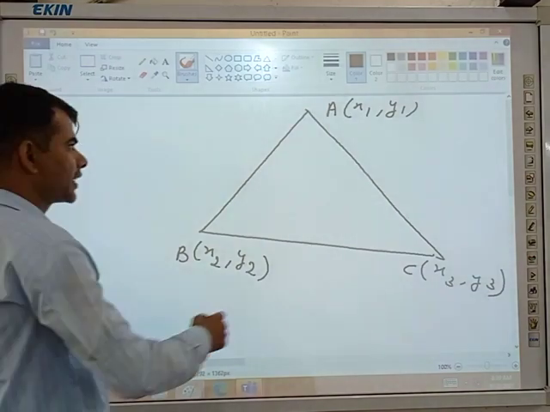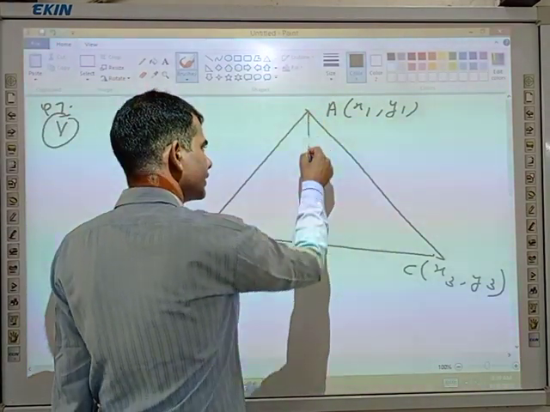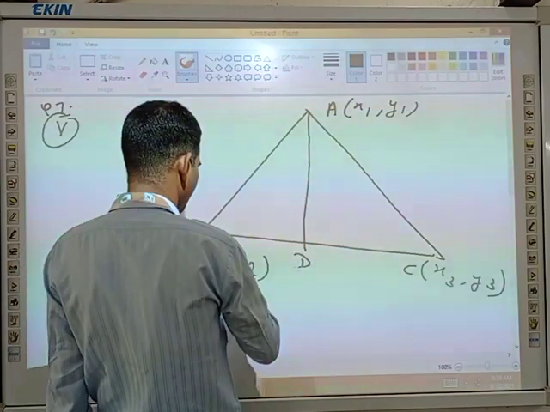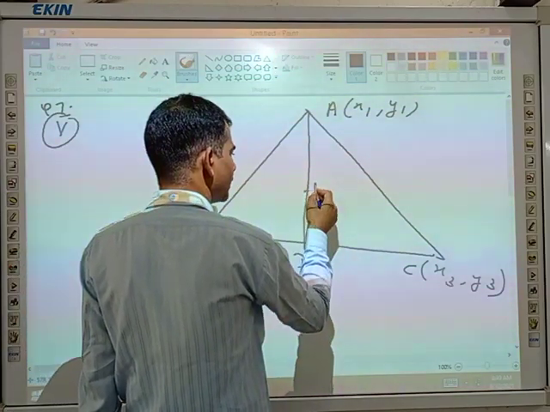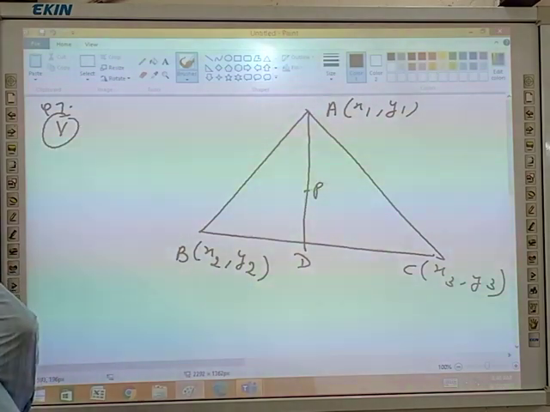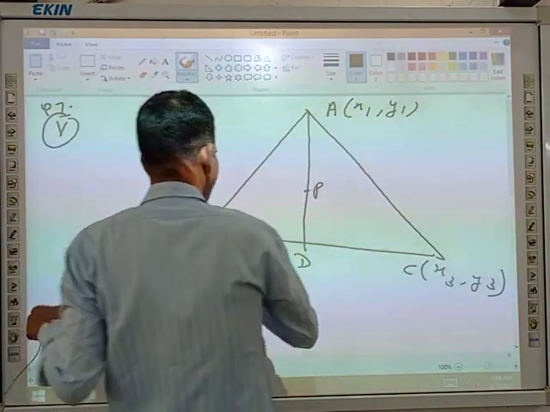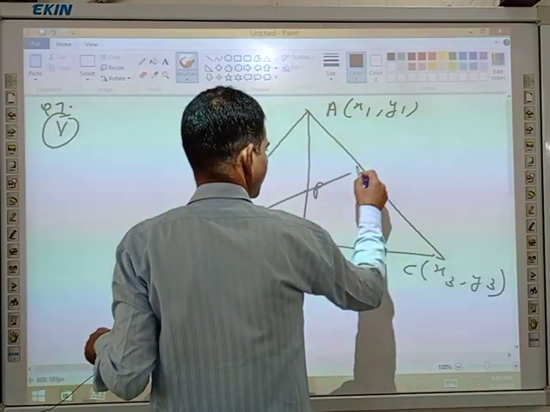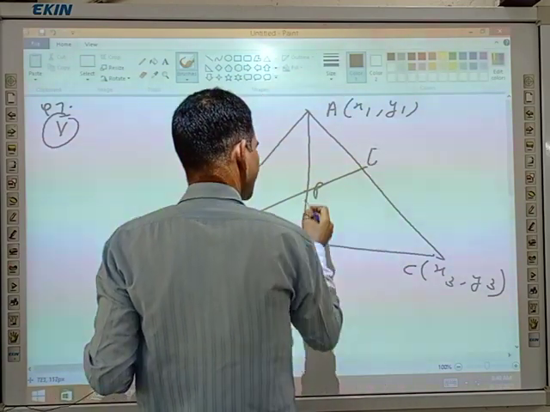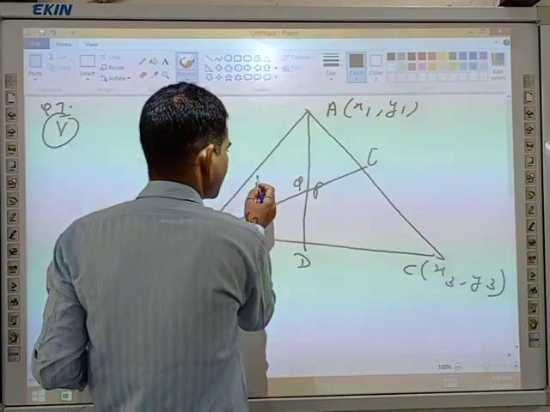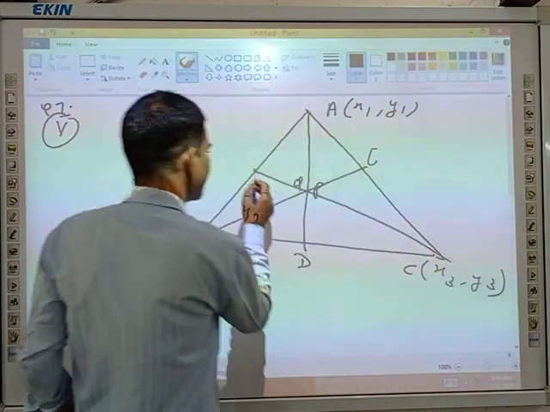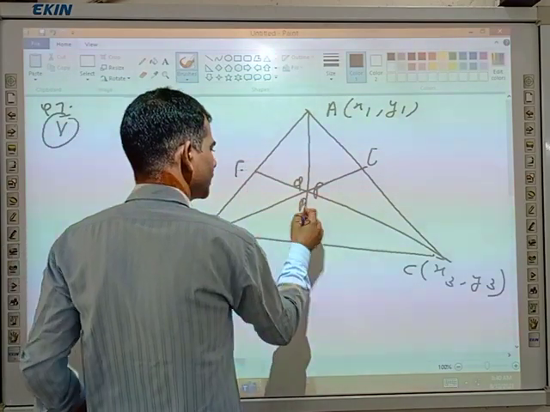As you know, the centroid of a triangle is where the medians meet. This is the median AD, and this point will be P. And this is also the median BE, and that point will be Q. And this is the median CF, and that point will be R.